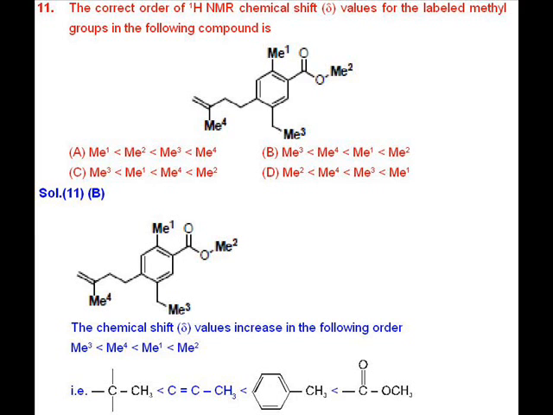In question number 11, the answer is B. The chemical shift delta values increase in the order given in option B. The proton of the ester group has the highest chemical shift value, and after that it is the proton of the benzylic group, followed by the proton of the allylic group, followed by the proton of the alkylic group.